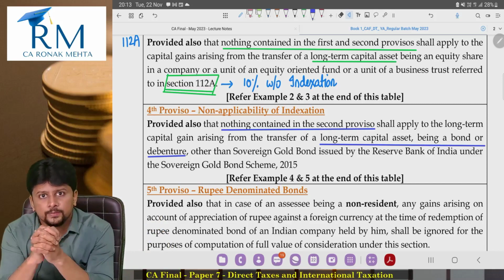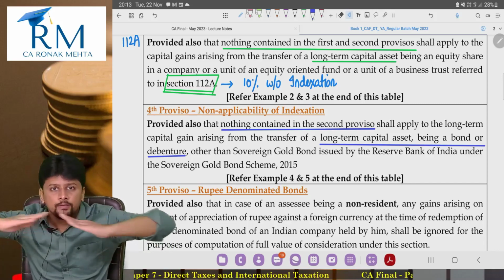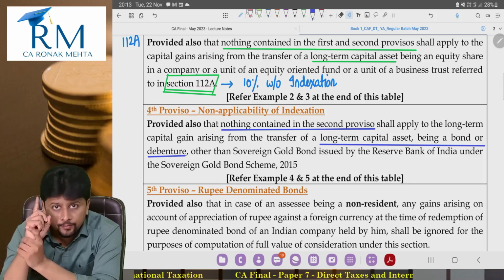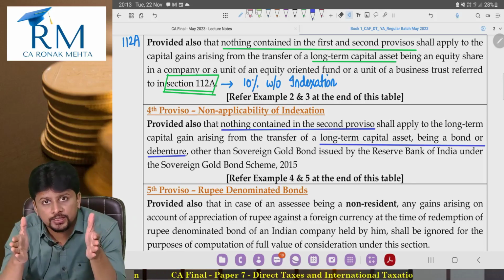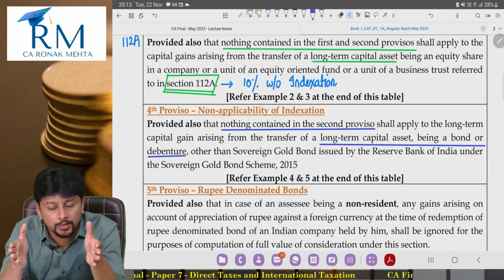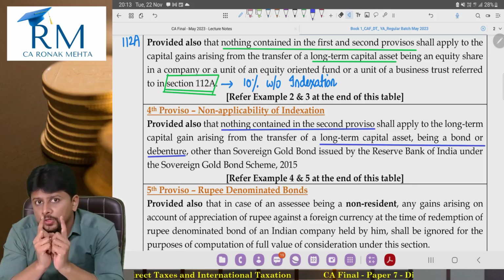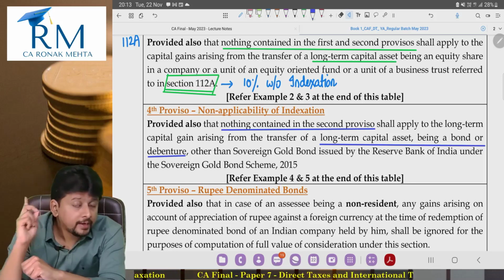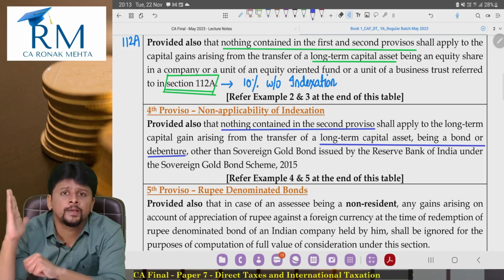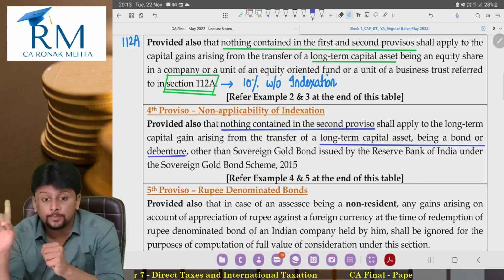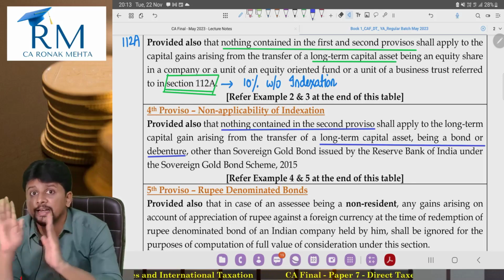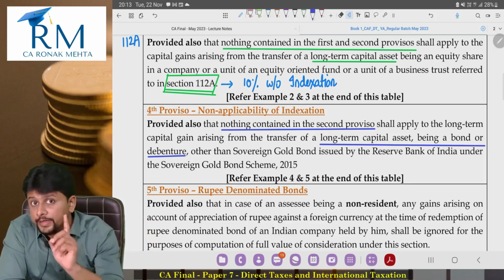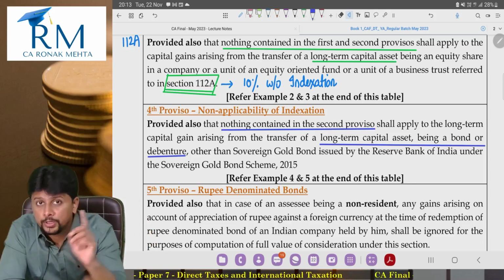So here what is being done is the Income Tax Act is trying to give you a balanced situation. Bonds and debentures, when the bonds and debentures were going on, where the term was going on, the debenture holder, the bond holder earned fixed interest. So when you will sell it, even if long term, indexation benefit will not be given to you. You will only subtract cost. You will not subtract index cost. Shareholder, you did not get the benefit of fixed income during the lifetime of the shares.